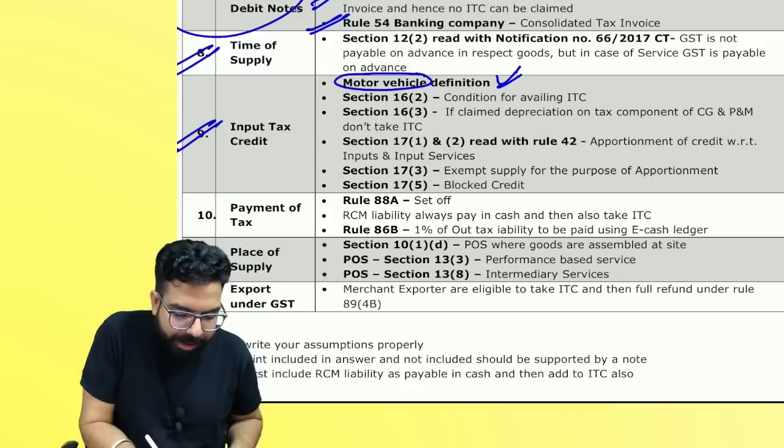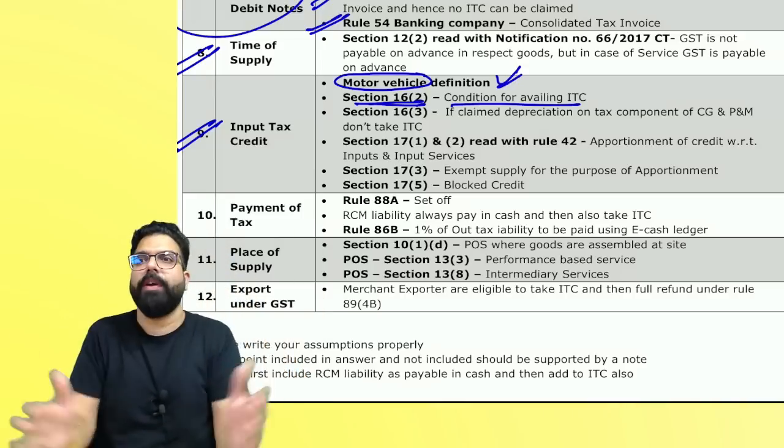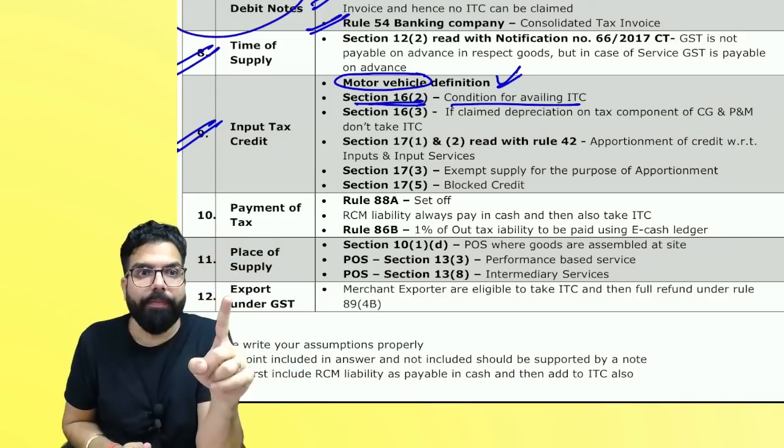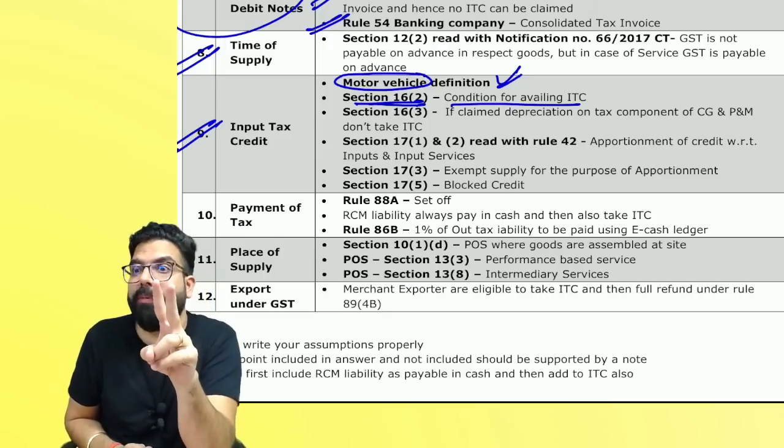Please remember the next one, section number 16.2, condition for taking the credit. Do you remember the condition? You should have the tax paying document. Always remember, you should have the tax paying document. You should have received the goods, services, or both.